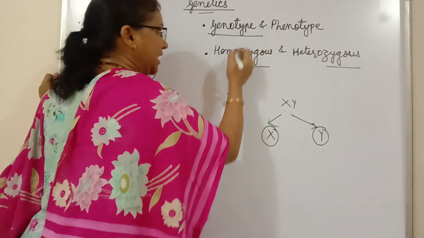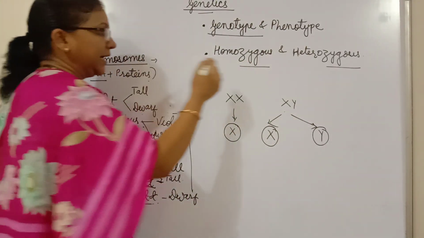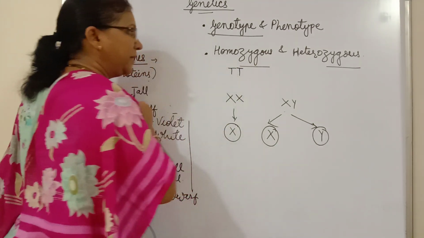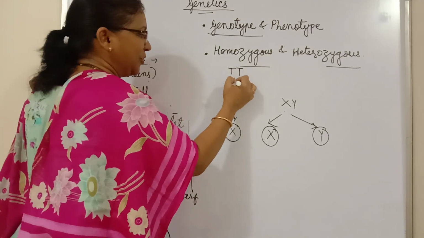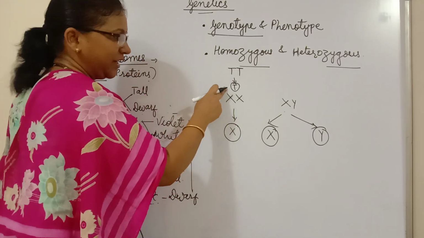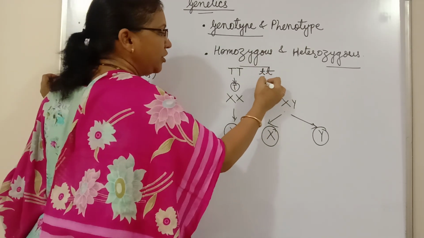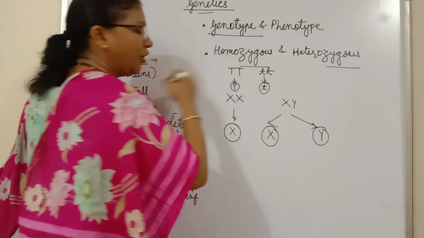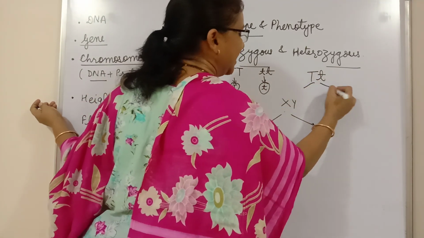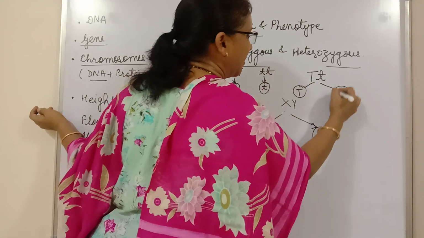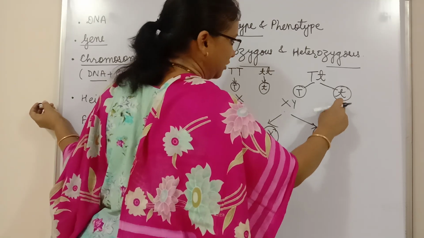So similarly, let us come back to the same example again. What will be this? Like this or this? Of course like that. So they will produce only one type of gamete which will carry capital T only. What about this? This will also be homozygous because they all will carry small t only. But what about this? They can produce two types of gametes. Half of them will carry capital T and half of them carry small t.